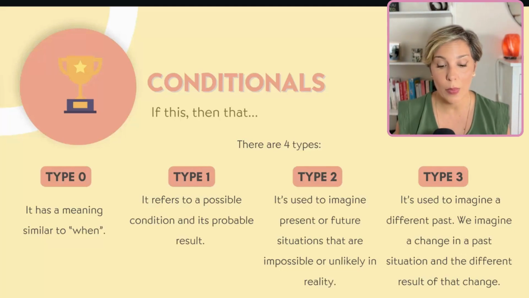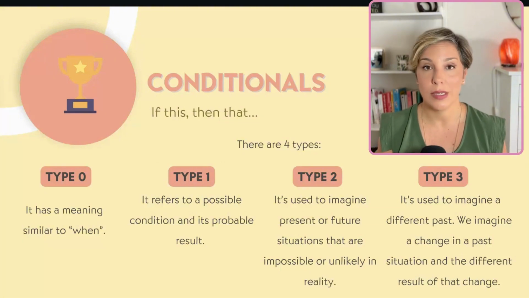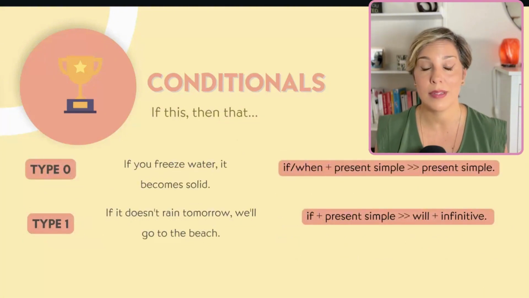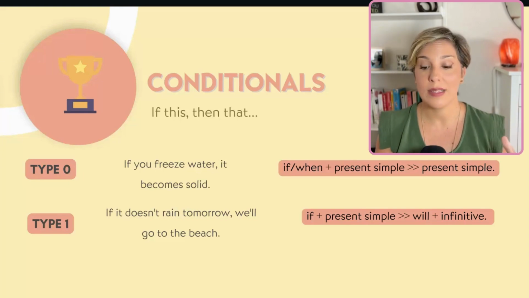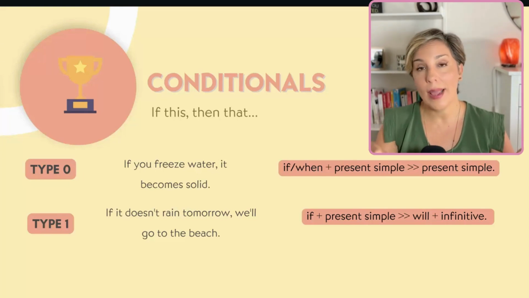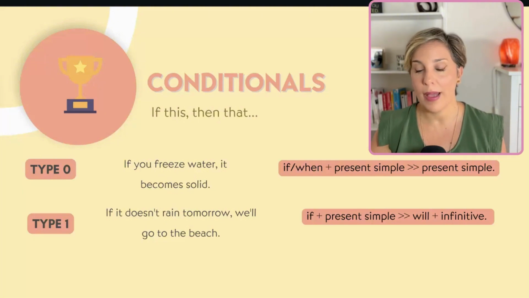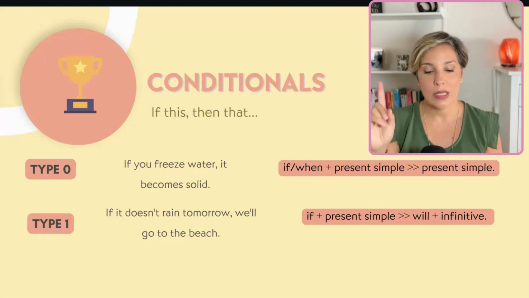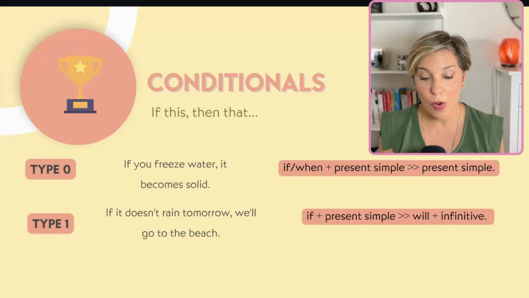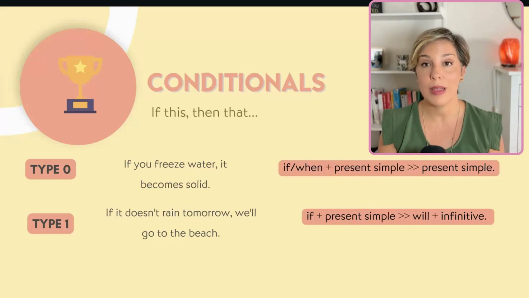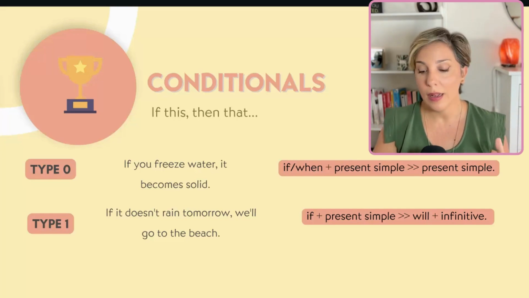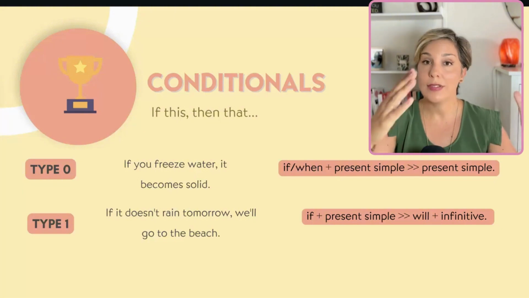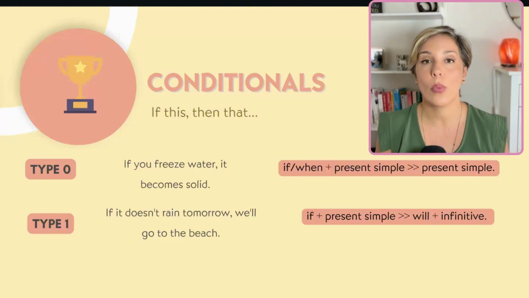So for instance, you can say, if you freeze water, it becomes solid. This is something that happens all the time, it is 100% true. That's why we can say if you freeze water or when you freeze water, because it always happens. So the formation is if or when plus the present simple, followed by a present simple. Now type 1, you have if it doesn't rain tomorrow, we'll go to the beach. The formation is if and the present simple, and then in the second part you have will and the infinitive. So if something happens, then the second thing will happen too.